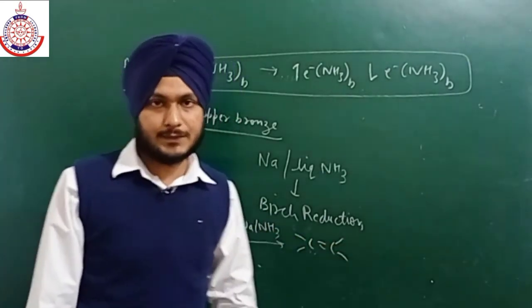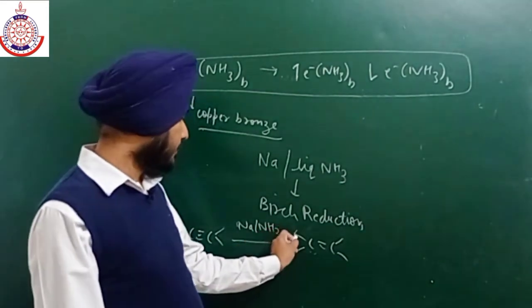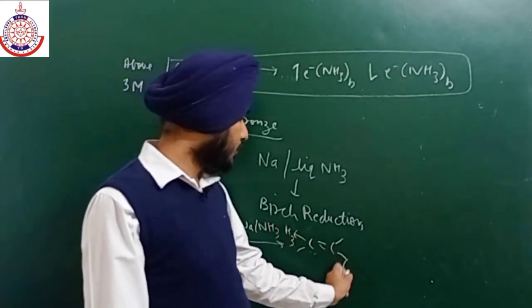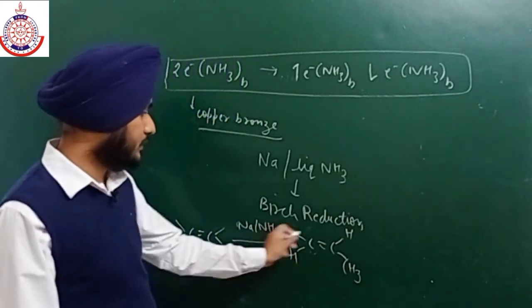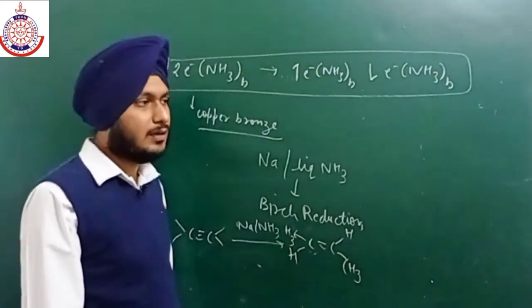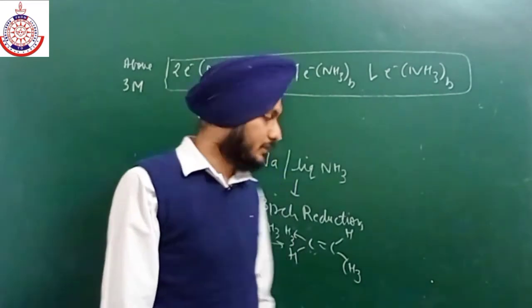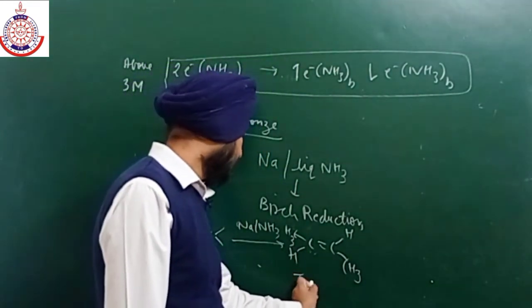Now what is a trans product? In the trans product, same groups are present on the opposite side. In the cis isomer, same groups are present on the same side. This is trans and cis.